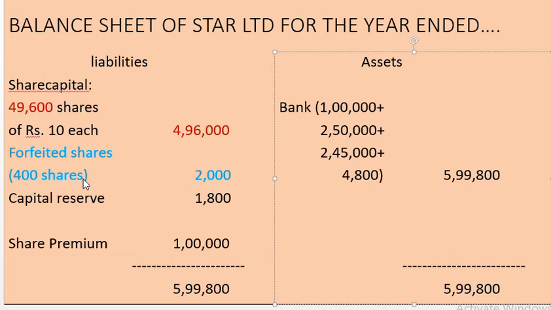These 400 shares are not sold to the outsiders. They are still in the hands of the company. The 400 shares' worth is 2000. Capital reserve is 1800. Share premium 1 lakh, and cash at bank totals 5,99,800. So, the balance sheet is tallied. The sum is over.